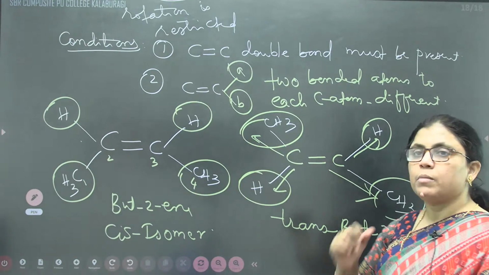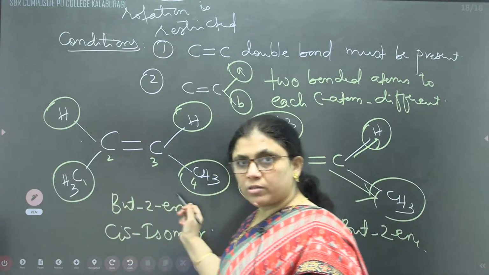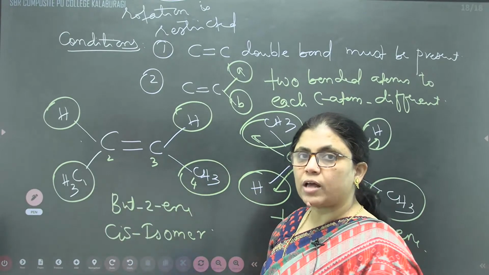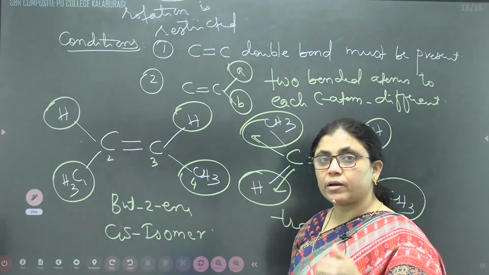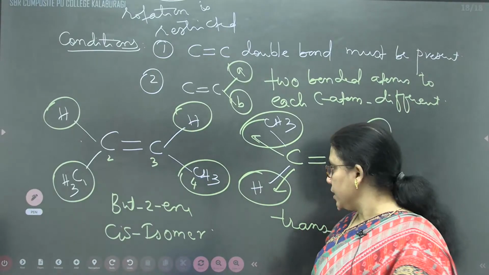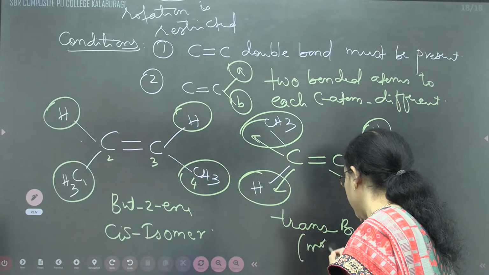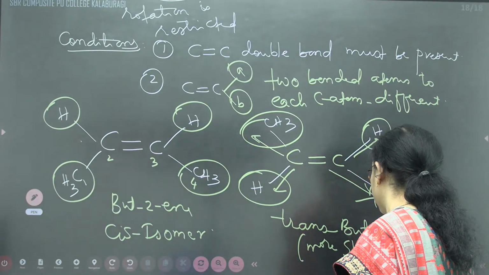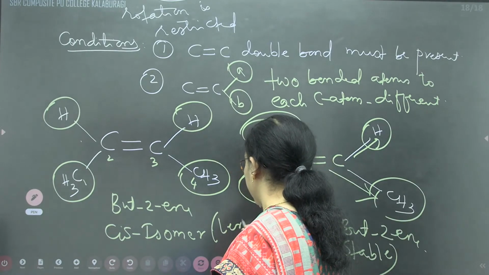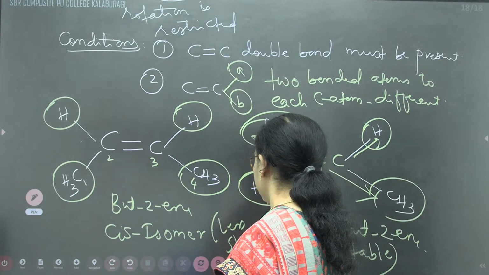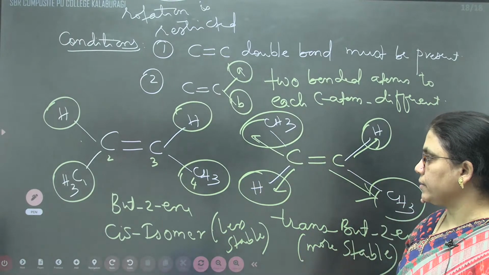Hindrance is nothing but the presence of bulkier groups. Here two bulkier groups are on the same side, so there is a chance of hindrance and less stability. Therefore, trans isomers are more stable and cis isomers are less stable. Correct? More stable and less stable.